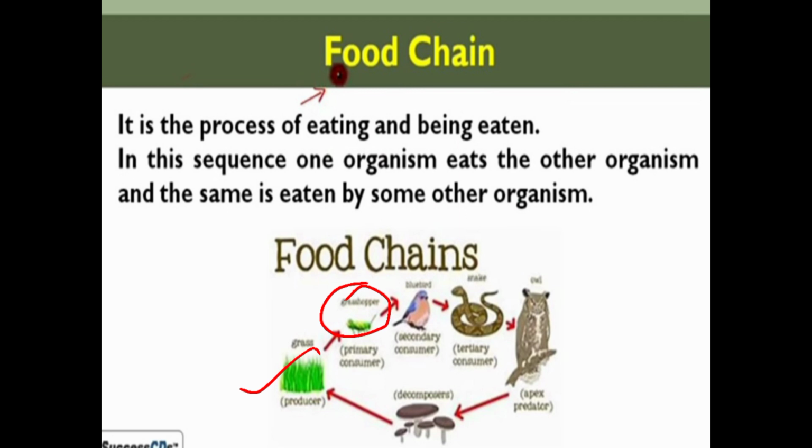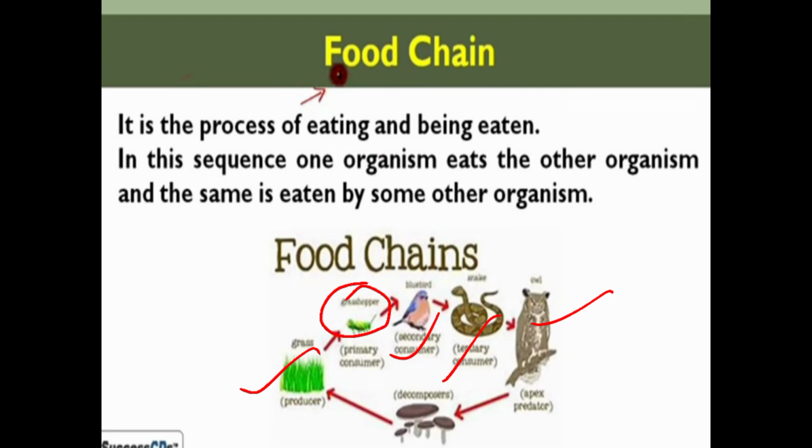This grasshopper is eaten by another organism which is the secondary consumer, that is the bluebird. This bluebird is eaten by the snake, who is the tertiary consumer, and then this snake is eaten by the owl, who is the apex predator. Apex predator means it eats the snake, but the owl is not eaten by anyone.